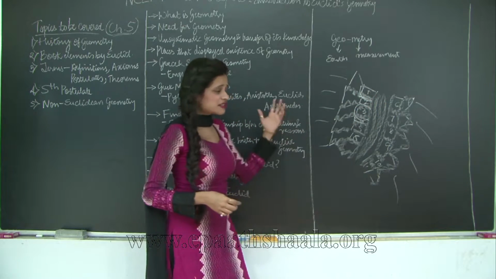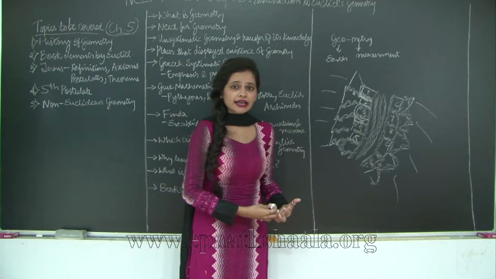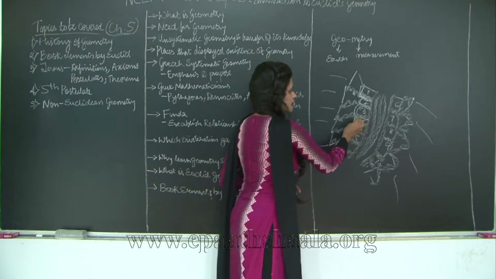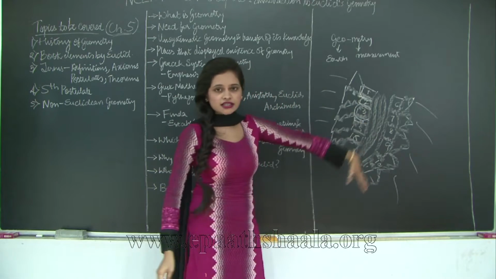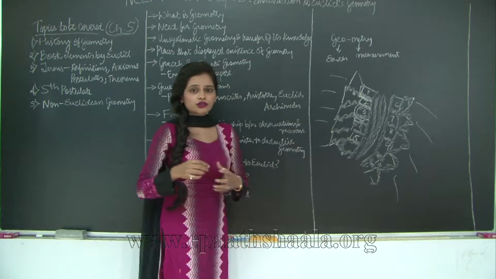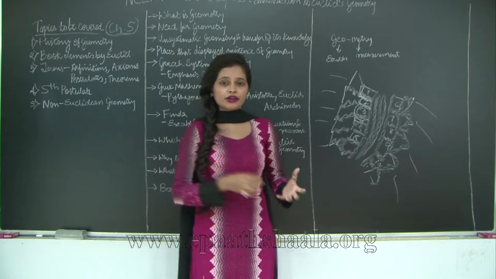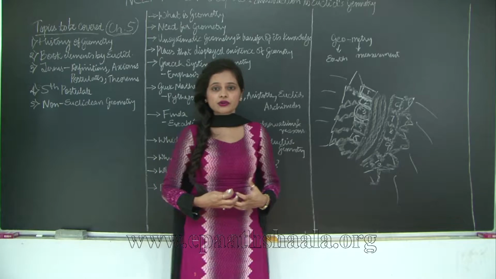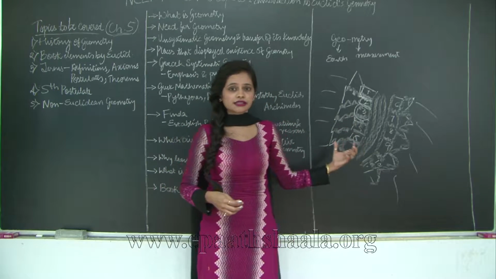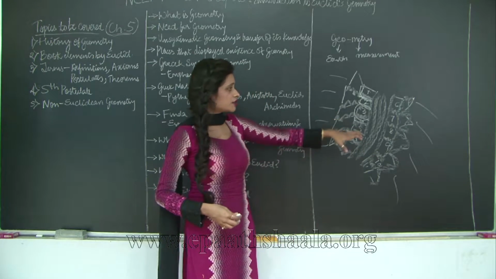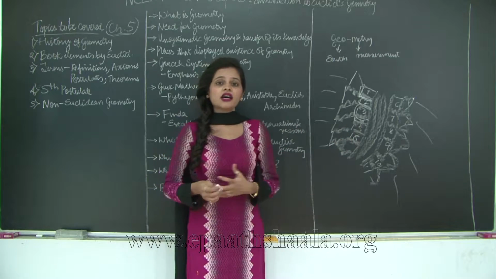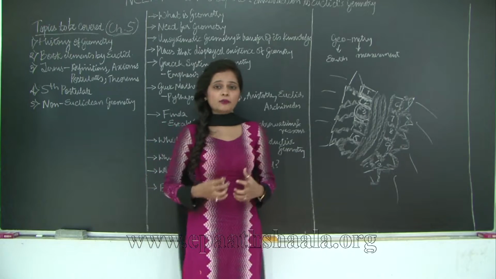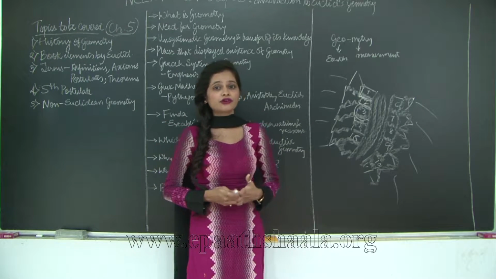So there was a need for geometry, that is measuring land, so that these unfortunate farmers could measure their land before these floods arose and keep a record of it somewhere, so that later, whenever such an unfortunate incident takes place, they could just go back, renovate, and there would be no loss of property. So this was a very important and major reason why there was a need for geometry.